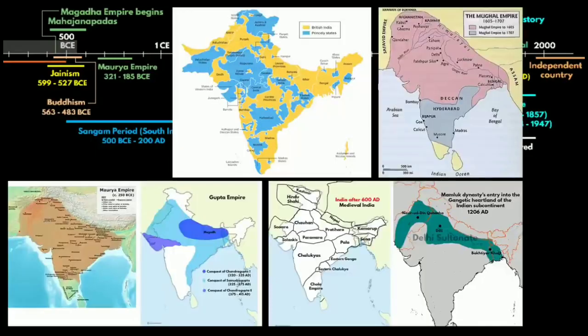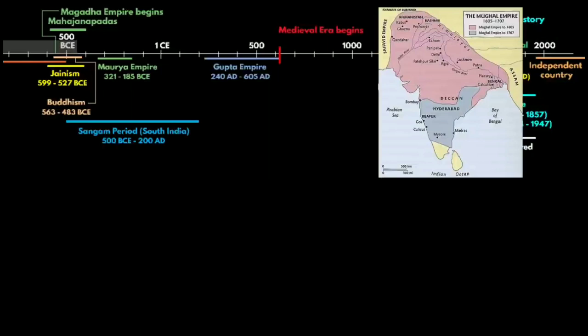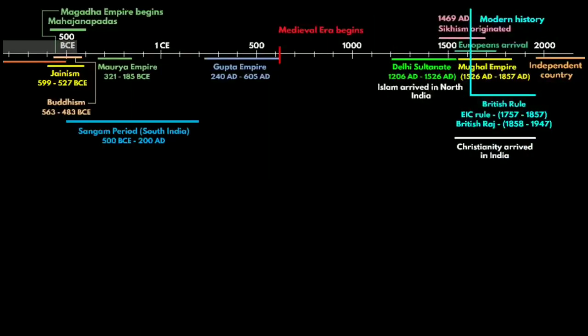Now if you look at all these 4 maps together, you will notice a transformation in terms of various empires and rulers that ruled the Indian subcontinent. You will also notice how different religion entered in the Indian subcontinent. And now I'll tell you how Hinduism evolved.